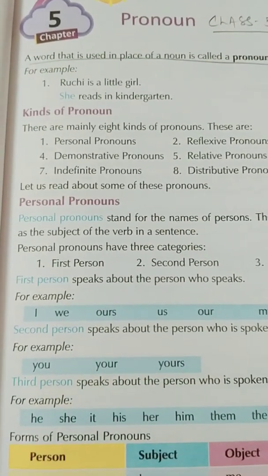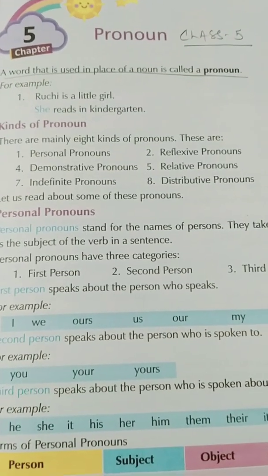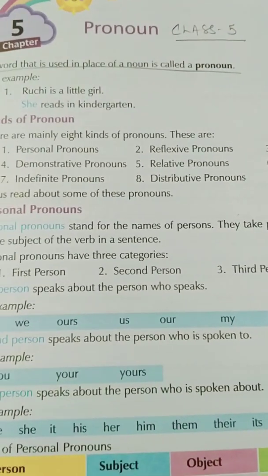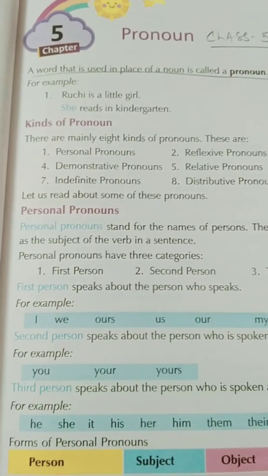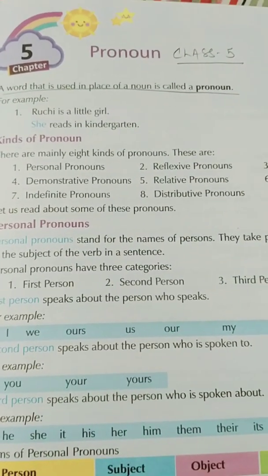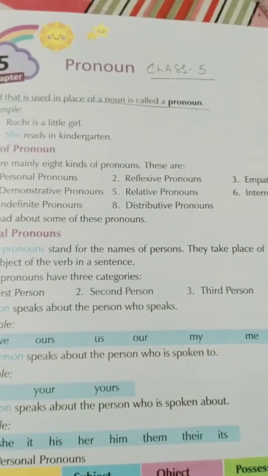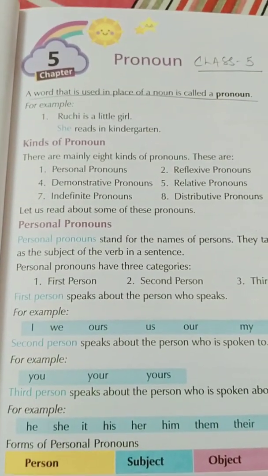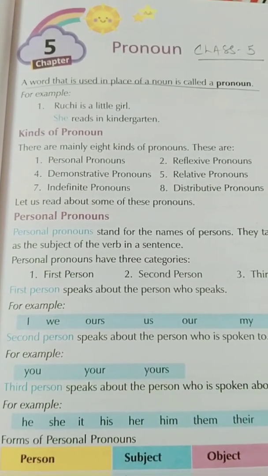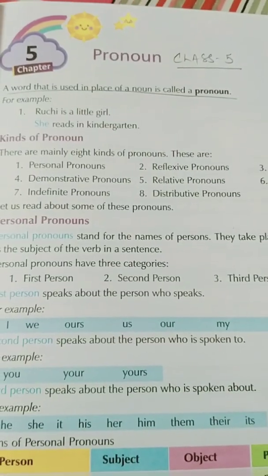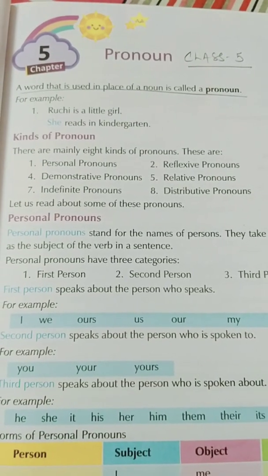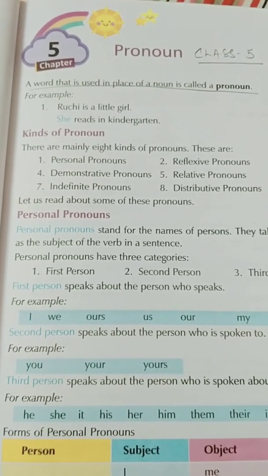Now see, what are personal pronouns? Personal pronouns stand for the name of a person. They take the place of nouns and are used as the subject of the verb in a sentence. Personal pronouns have three categories: first person, second person and third person. First person speaks about the person who speaks. For example: I, we, ours, us, our and my. Second person speaks about the person who is spoken to. For example: you, your and yours.